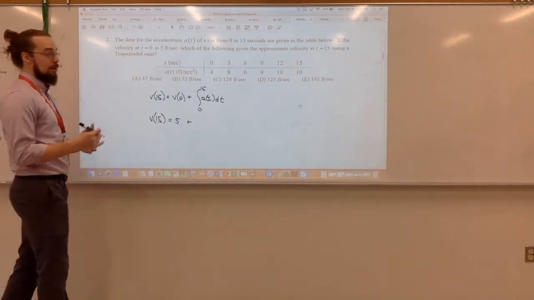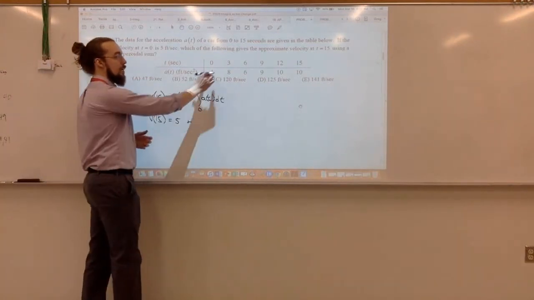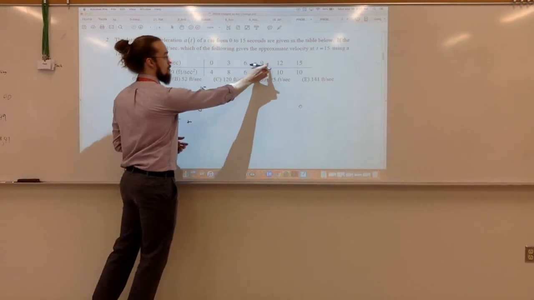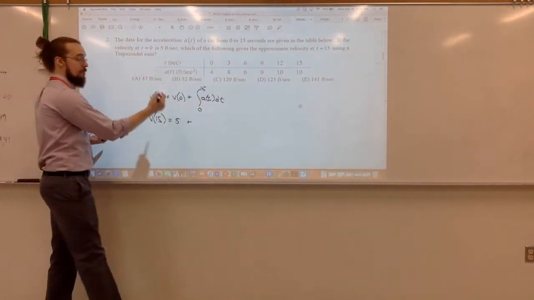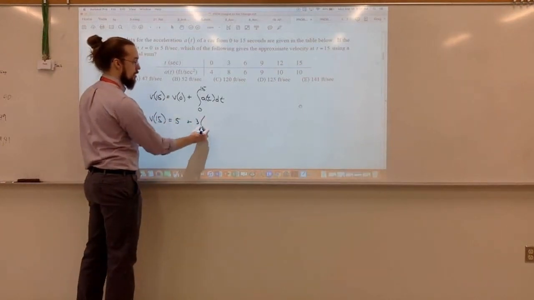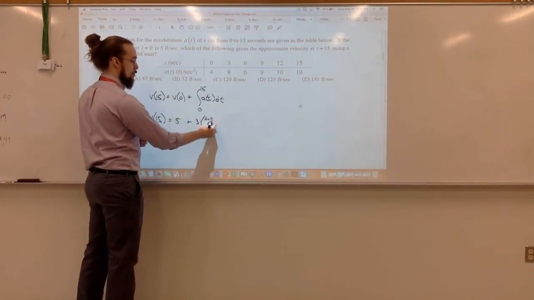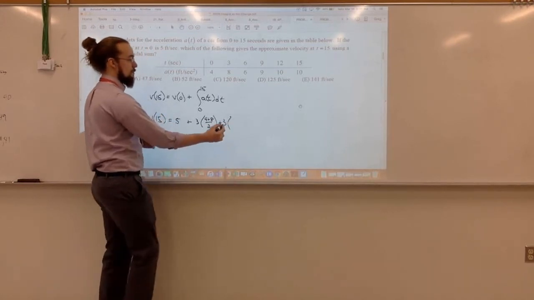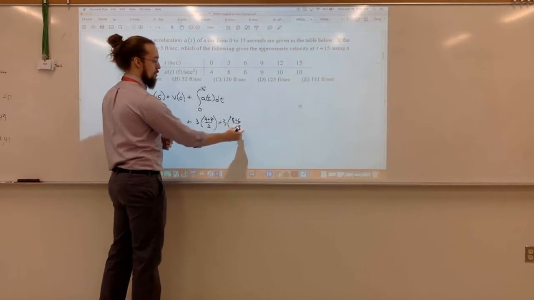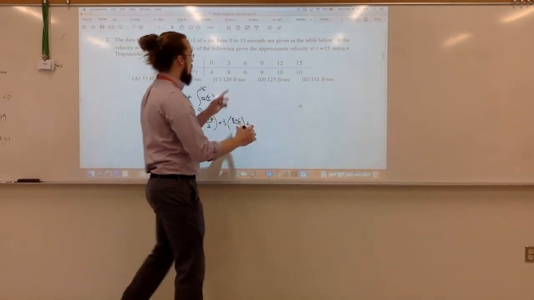You can absolutely draw that out if you want to. And then the distance between the bases is 3 every single time, right? So for my first trapezoid, I'm going to have the height times the 2 bases over 2. The next one will be the height times the 2 bases over 2.